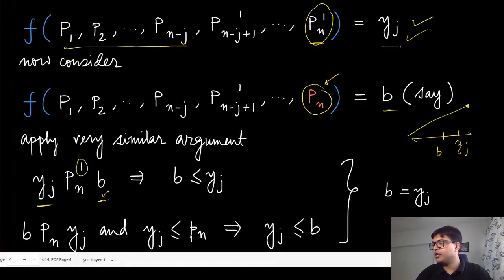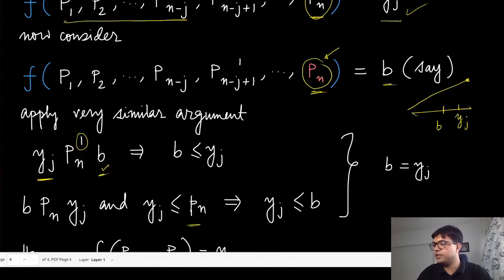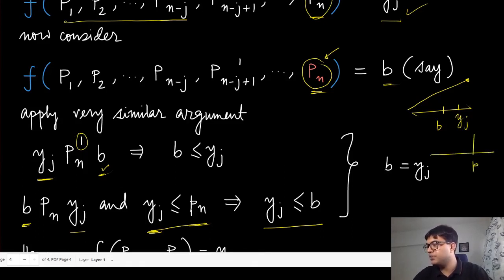Similarly, if you apply Pn and use the fact that this peak was on the right hand side of yj, because of strategy proofness, B has to be at least as preferred or strictly more preferred than yj. Then it must be the case that yj must be on the left hand side of B, for the same reason that you have the peak Pn, which is on the right hand side of yj, right?